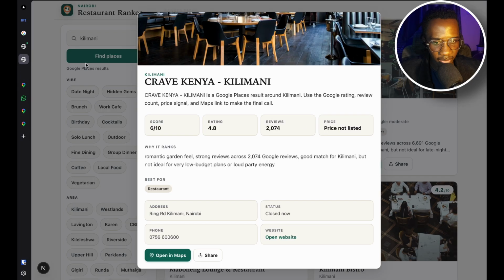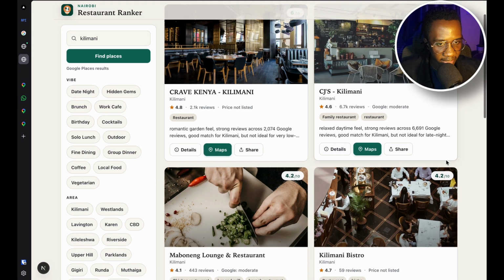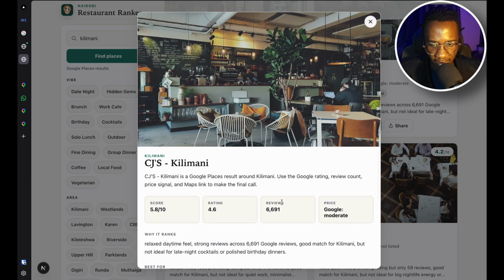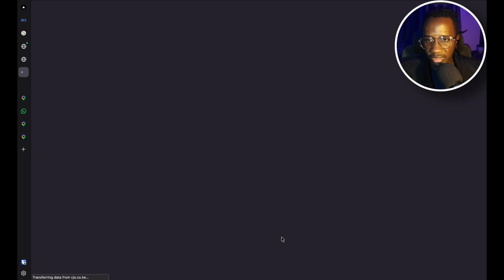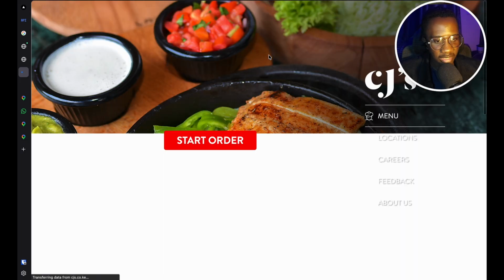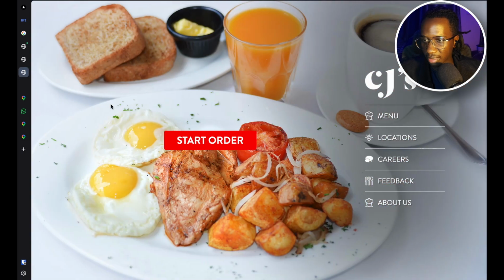Yeah, so I think the Crave Kenya website is down, which is still fine. I can see Sieges here, see all the details we saw in the previous card. Then click on sieges.com. Nice. So Sieges actually opens, which is a good thing.